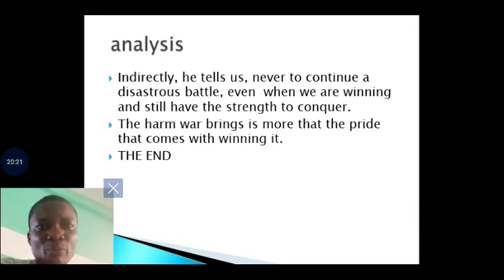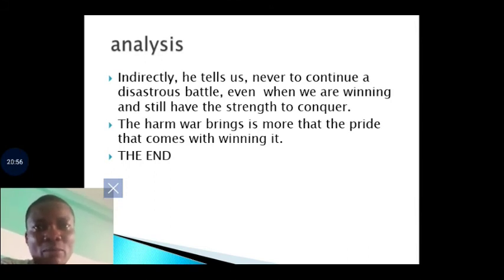So for you to understand this poem, you must understand the civil war that took place in Sierra Leone, and then you will see what it is. So this war is not far-fetched from the kind of war that was fought in Nigeria, the civil war in Nigeria from 1967 to 1970, a war that lasted for 3 years. When the Republic of Biafra was declared, we saw or we read all the nasty things that happened. How much more a war that had lasted for more than 7 years? It's really nasty and really bad.